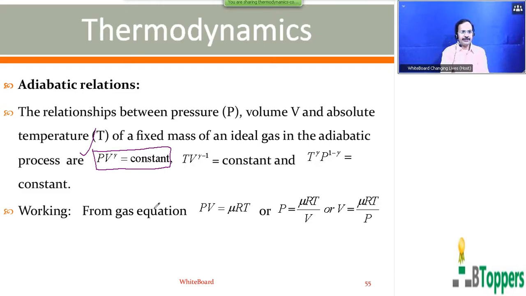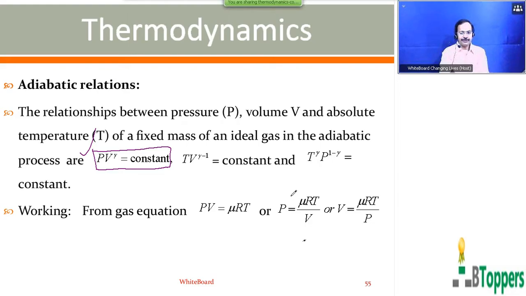So from the gas equation, you can write PV equal to νRT, or P equal to νRT by V, or you can write V equal to νRT by P. To arrive at the relation between temperature and volume, you have to eliminate the pressure P from the first relation. That is, you have to substitute the value of pressure P in terms of temperature and volume from the gas equation in the first relation.